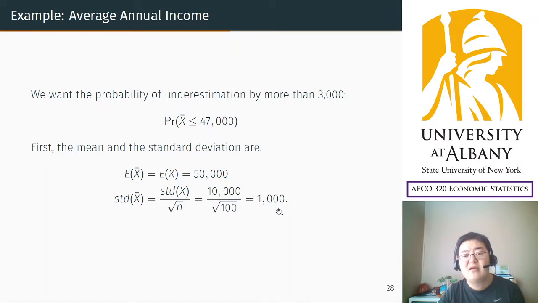So the original standard deviation was 10,000, but you have to divide it by the square root of 100, which is just 1,000. So you know the mean and the standard deviation of the average from 100 people.